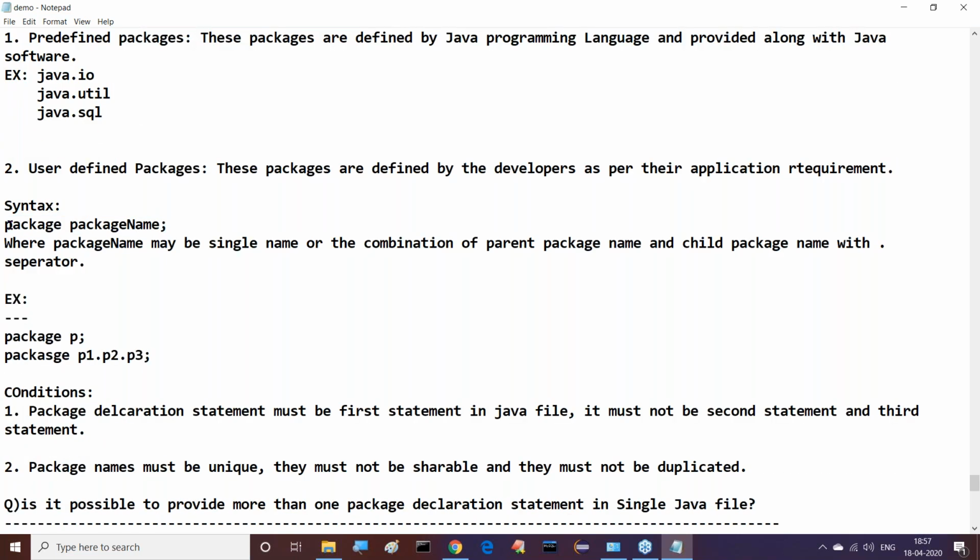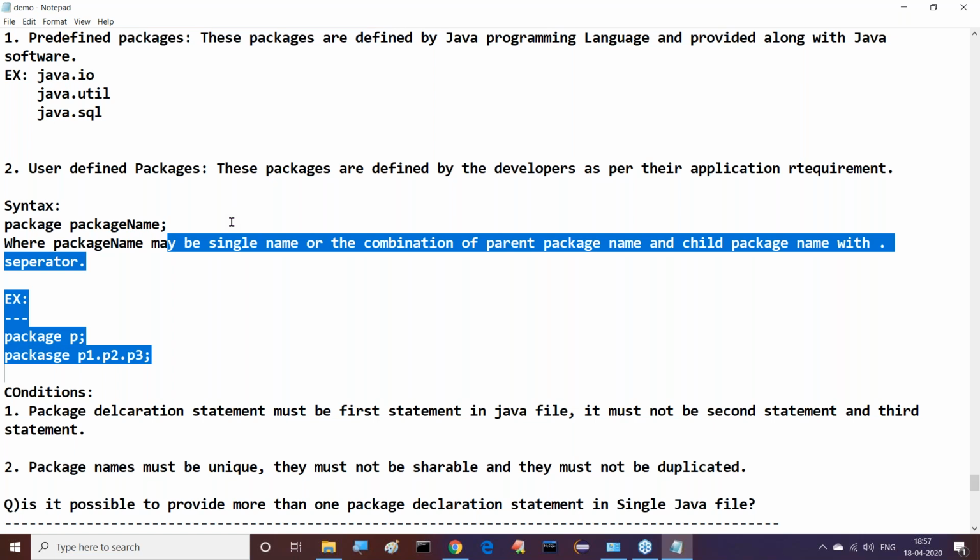To declare a user-defined package, we use the syntax: package packagename; where package name may be a single name or a combination of parent package name and child package names. Examples I have taken: package P, that is a single name; package P1.P2.P3, a combination of parent and child package names. In P1.P2.P3, first the P1 folder is available, inside this P1 folder the P2 folder exists, and inside this P2 folder the P3 folder exists.